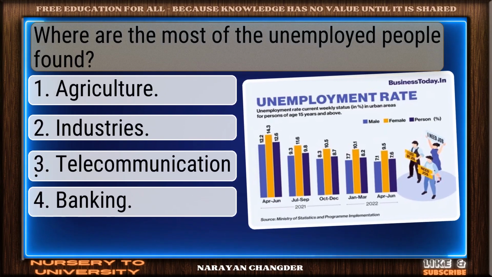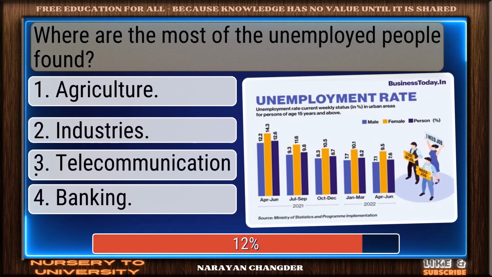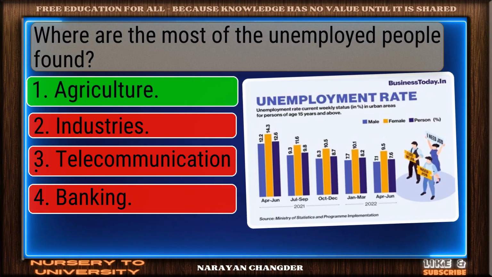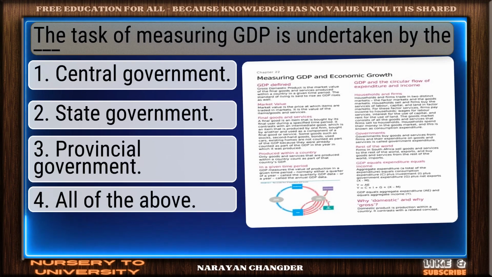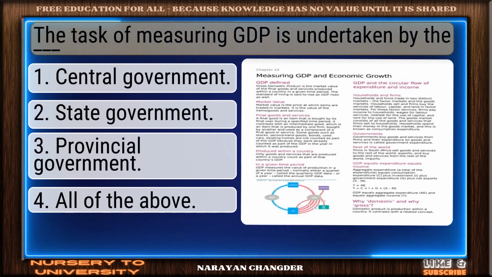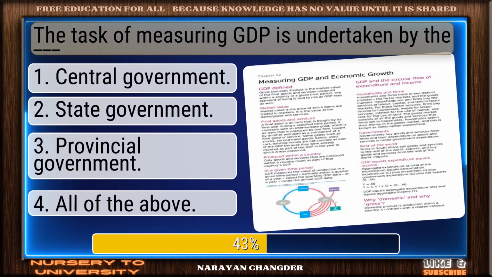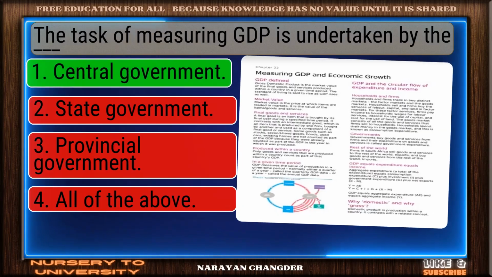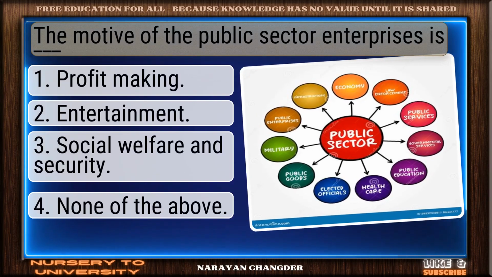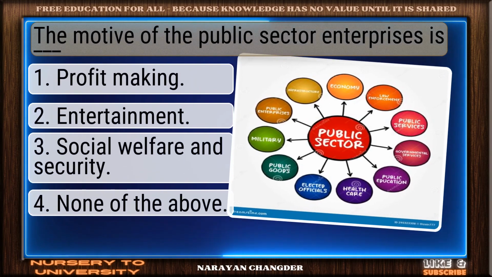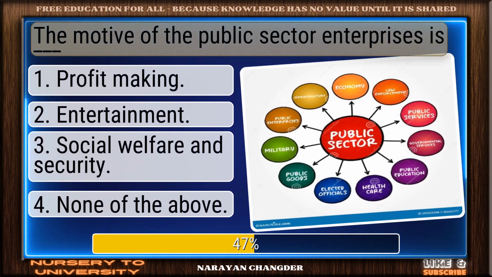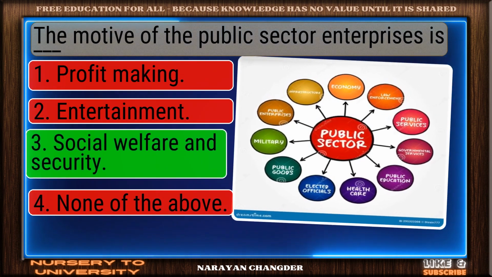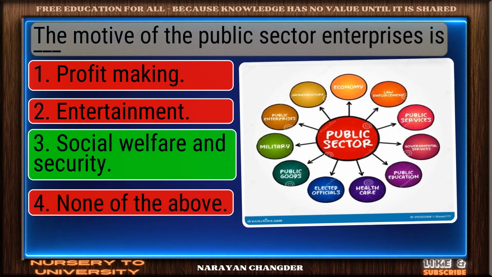Where are most of the unemployed people found? You got it. Agriculture fits. The task of measuring GDP is undertaken by the dash. Excellent choice. Central government is right. The motive of the public sector enterprises is dash. On track. Social welfare and security is correct.